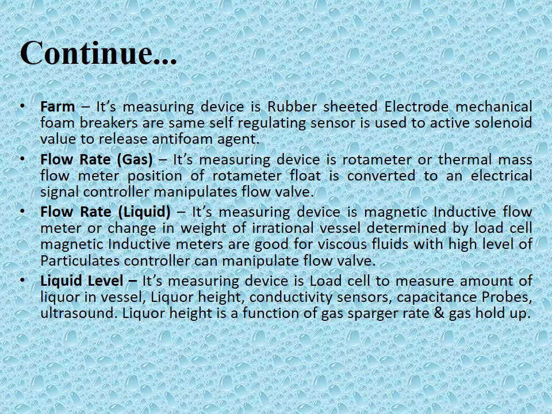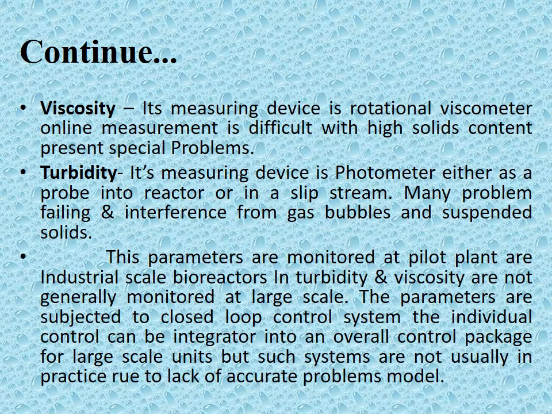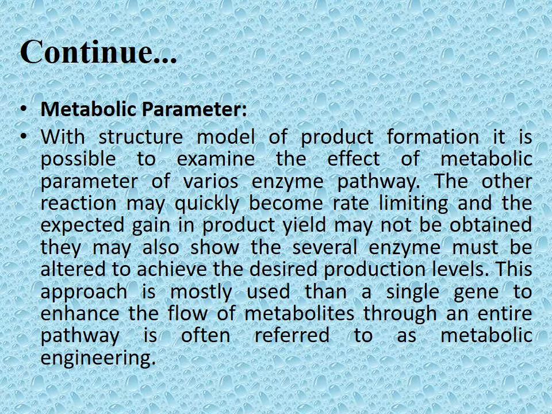Flow rate of gases is measured through a rotameter, and in the case of liquids through magnetic inductive meters. Level is measured through a load cell to measure the amount of liquor in the vessel. Viscosity is measured through a rotational viscometer. Turbidity is measured with a photometer. So all these parameters are monitored while we handle our fermentation process.